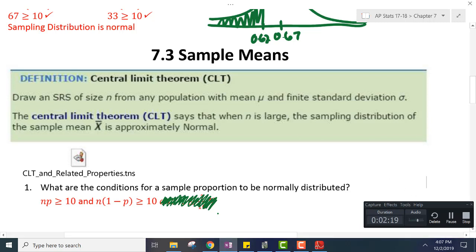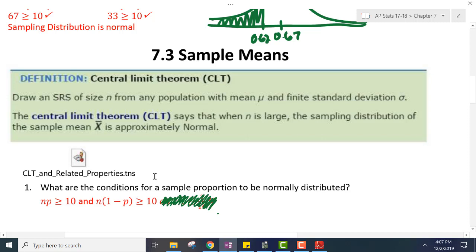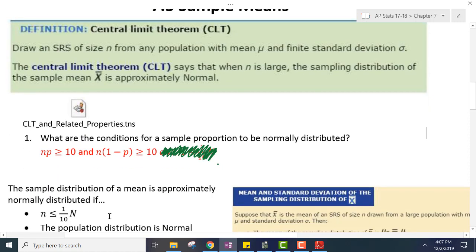Oh, I'm back on. Sorry about that. What are the conditions for a sample proportion to be normally distributed? The tens. np is greater than 10, and n times 1 minus p is greater than 10.